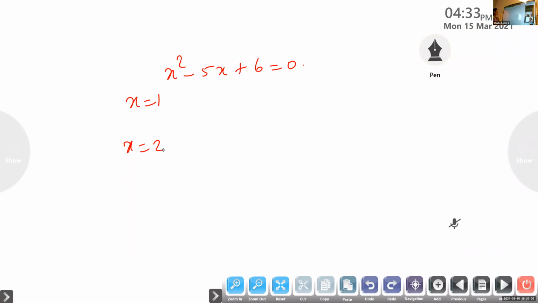How will you check? You put x is equal to 1. So when you put x is equal to 1, what will you get?